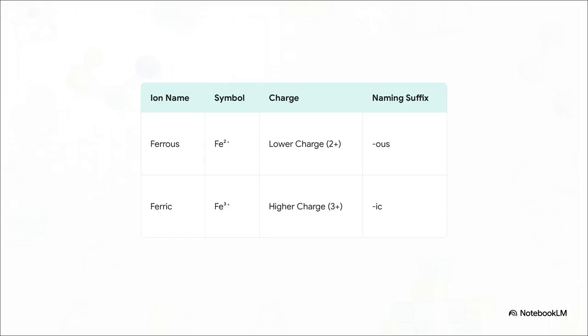Just to make things a little more interesting, some elements can be a bit flexible. Take iron, for example. It can be stable after losing 2 electrons, or it can lose 3. So how do we tell them apart? We use a special naming rule. The version with the lower charge ends in "ous," so we call it ferrous. The one with the higher charge ends in "ic," making it ferric.